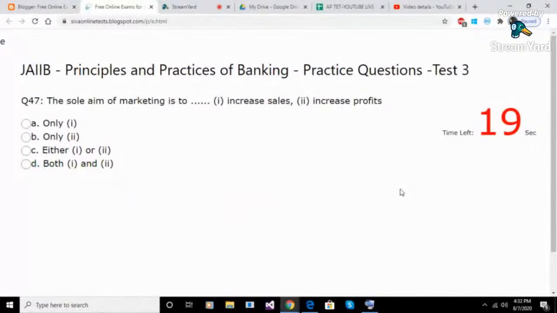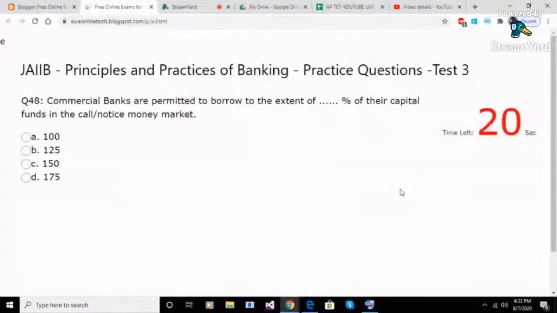Question 47. The sole aim of marketing is to. 1. Increase sales, 2. Increase profits. Option A. Only 1. Option B. Only 2. Option C. Either 1 or 2. Option D. Both 1 and 2. Answer A. Only 1.